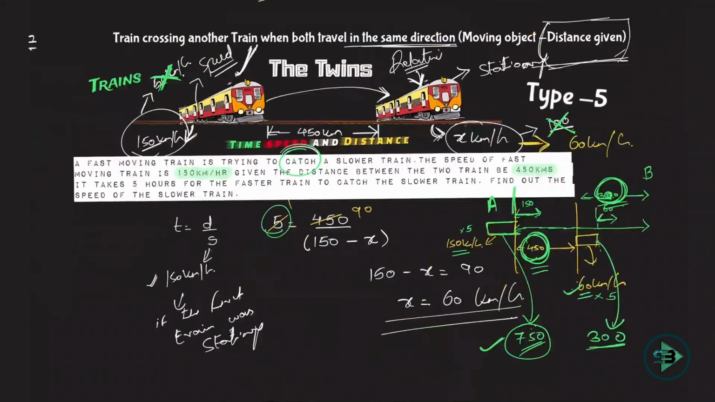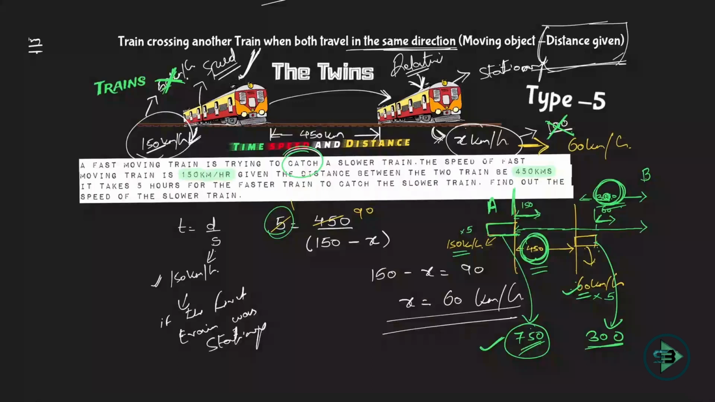Then we came to the twins: two trains traveling in the same direction, but the distance between them is given. When will one train catch the other train? You will subtract the speed here. Why? Because one train is killing the speed of the other train. If the second train is traveling, the first train is also traveling, so the second train is traveling relative to the speed of the first train, and that's why you subtract the speed in this case.